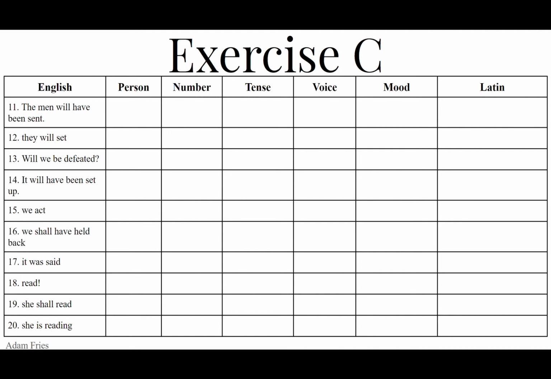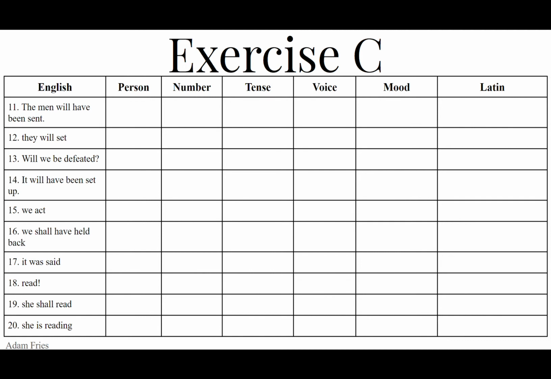Missi for plural masculine. You don't need a word for "men"; you can just say missi, because you can tell by the ending, it's almost like a substantive, that the subject is plural masculine, men. We just need a helping verb.